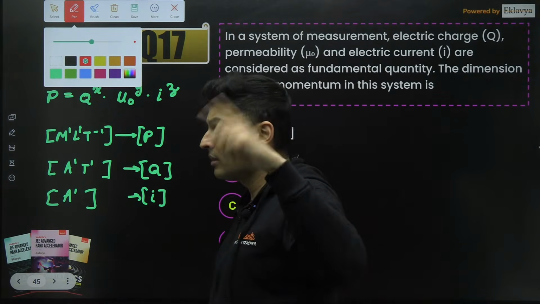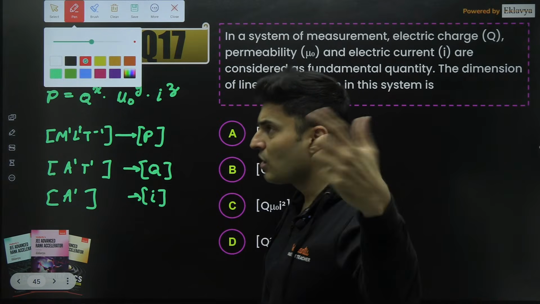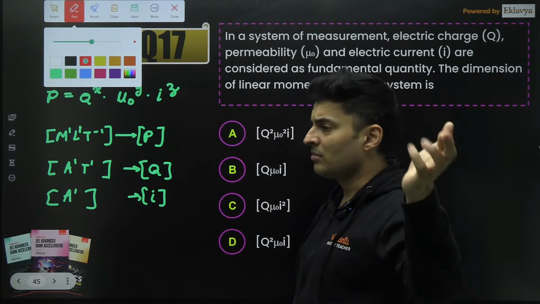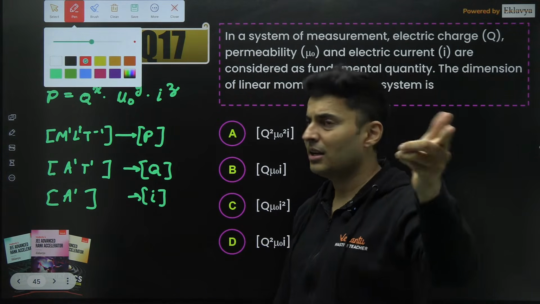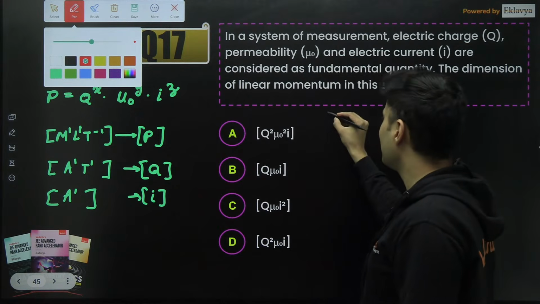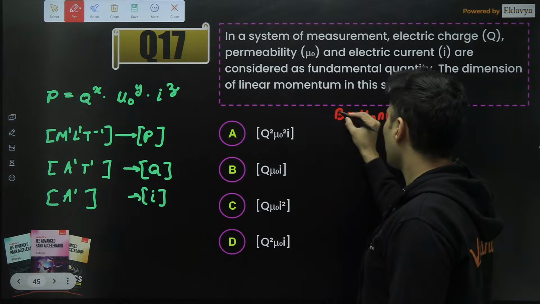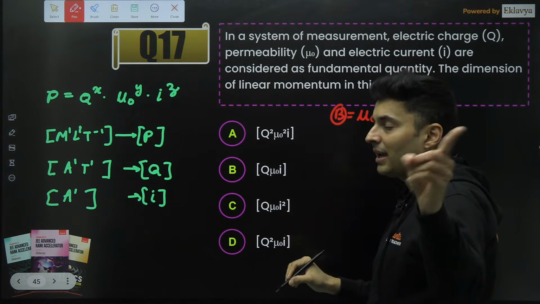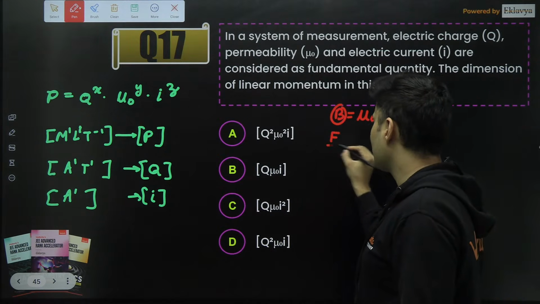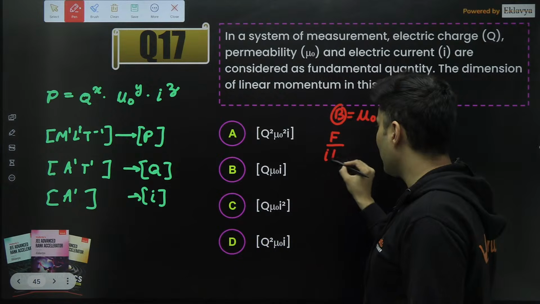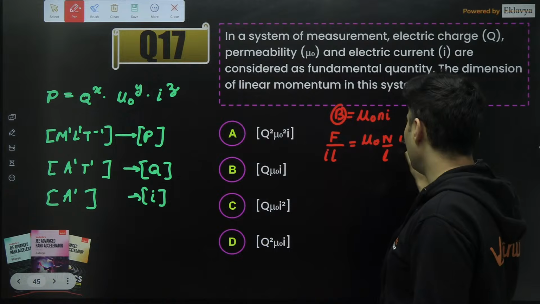From the magnetic field, you can find the permeability dimensions, or you can use permeability-permittivity multiplication, but then you need the dimensions of permittivity. So the best is to use magnetic field equal to mu naught n i, and magnetic field using F equal to ILB. Magnetic field is force by current into length. So this will be mu naught, number of turns per unit length, into current.